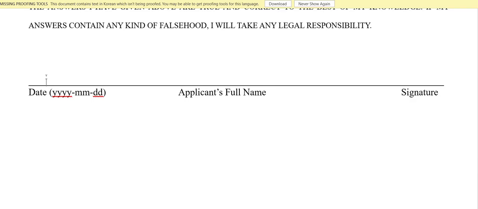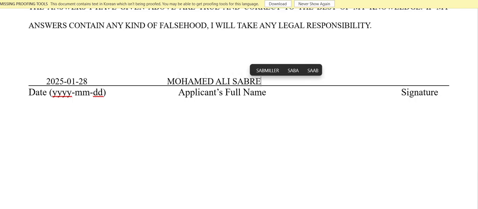Let's say I'm filling in here year 2025, month 1, and date, let's just say, 28. It should be before the deadline. And my name, how it is in my passport.